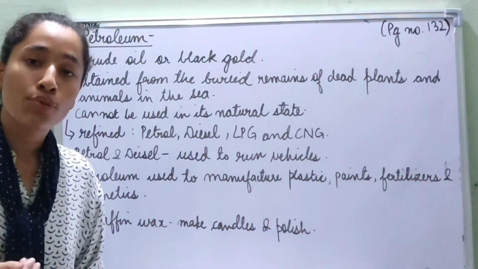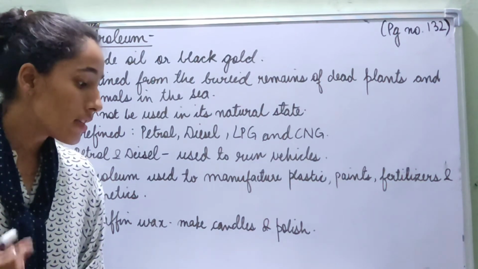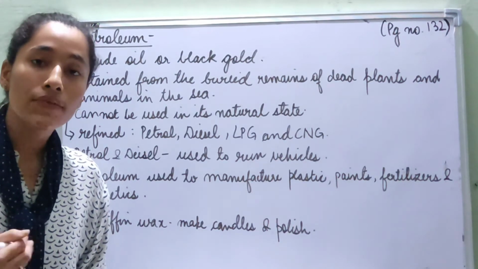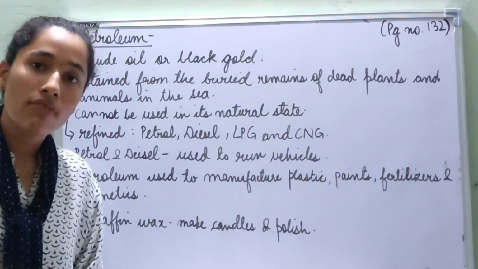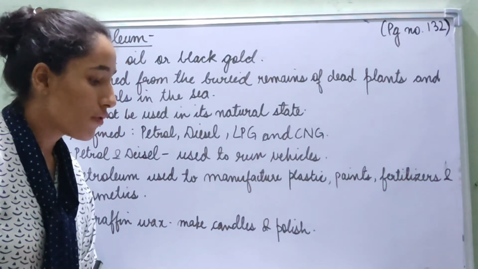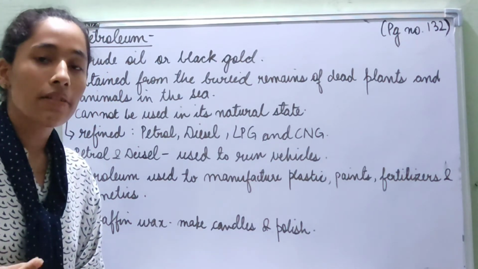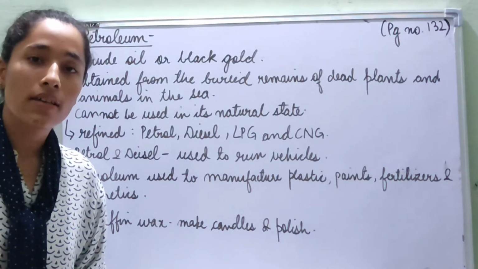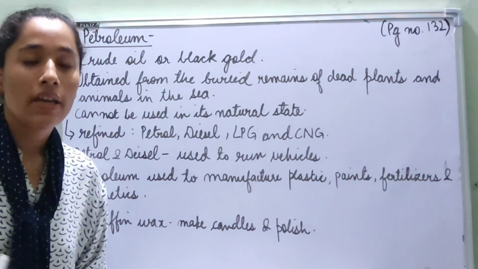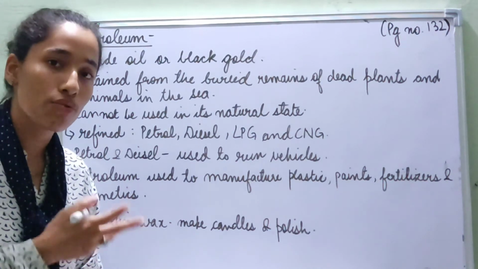So when we refine petroleum, we also get a few byproducts, and these byproducts are used to produce plastic, paints, fertilizers and even cosmetics, and it also gives us Vaseline and wax. Paraffin wax is also obtained from it. It is used in making candles and polish. So the material that is used in making candles and, for example, any kind of polish, car polish or shoe polish, is made from paraffin wax, and we get paraffin wax from petroleum.